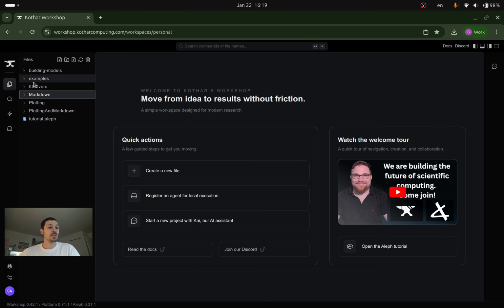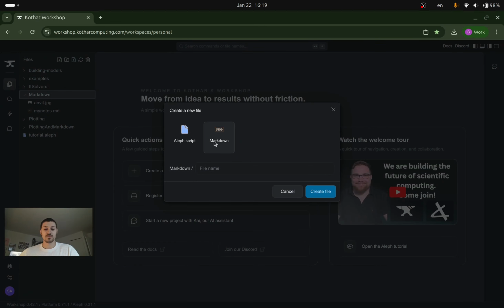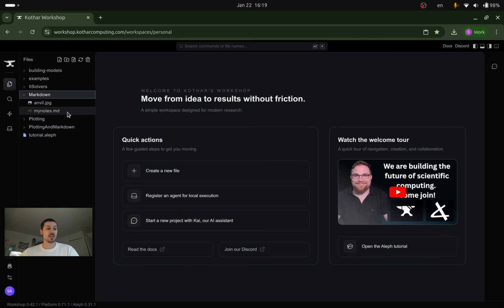The second biggest change is we now support the Markdown format, and so math typesetting effectively is available along with code typesetting as well in our environment. So you can create a new file if you would like. Just choose the Markdown option, give it a name, and then you go ahead and create it. I've already created one for the moment.